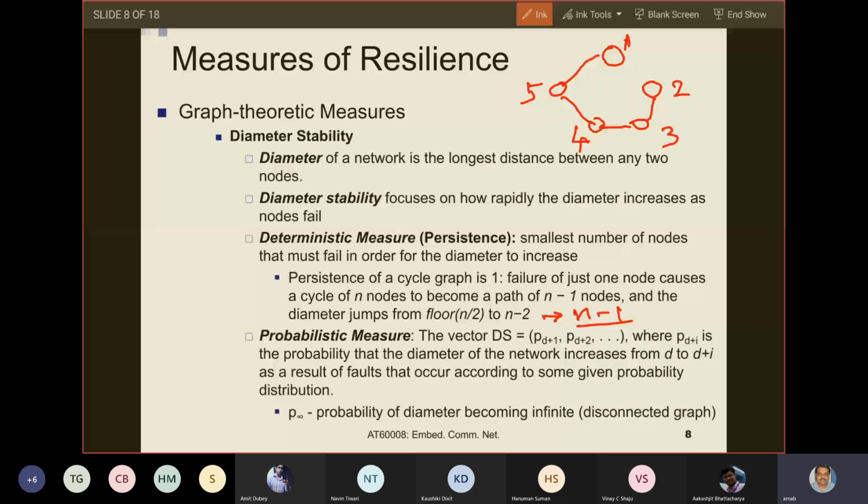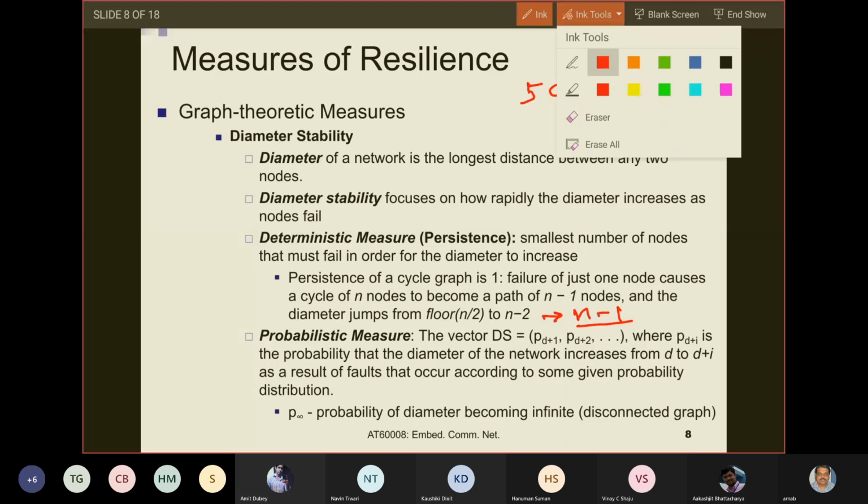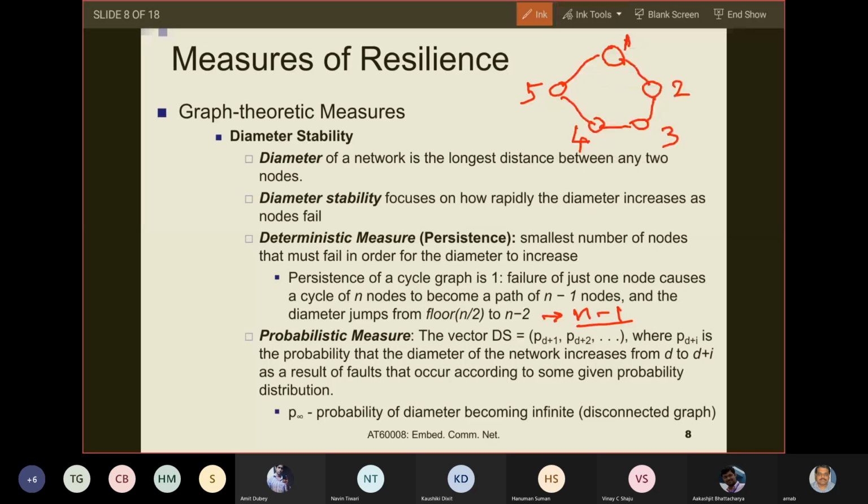Why? Because suppose you had this link. Now these are bidirectional links, right? So take any one from 1 to 4, the distance is 2. Take from 2 to 5, the distance is 2. Take from 2 to 4, the distance is 2. Take from 1 to 3, the distance is 2. Because it's a cycle and the links are bidirectional.